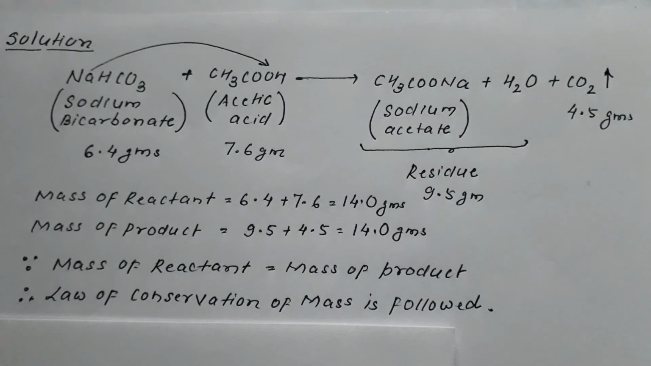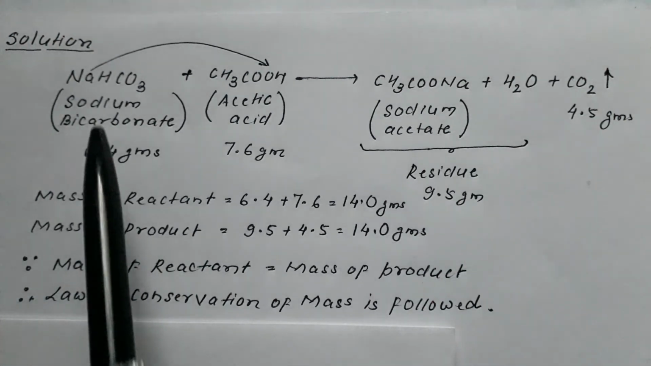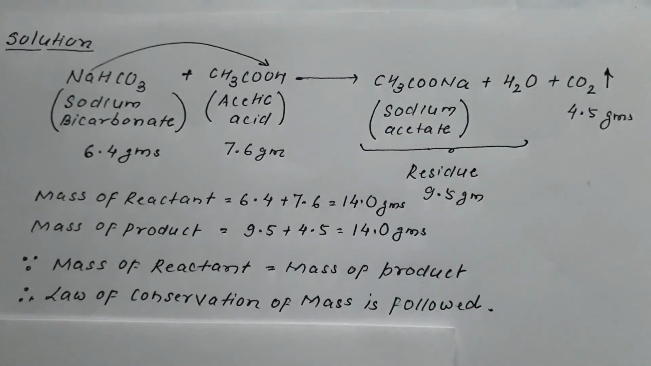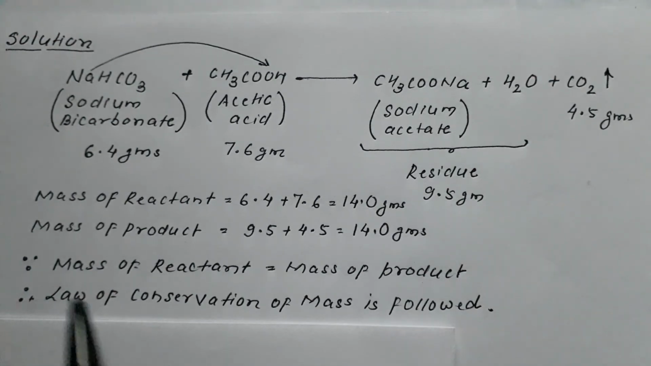So what we had to do, we were asked to prove that the law of conservation of mass is followed, but very important, we are required to write a balanced chemical equation. So we have written a balanced chemical equation. We have written their masses, and the masses get balanced. That is, the combined mass of the reactant is coming to be the combined mass of the product. That is, mass of reactant is equal to mass of product. Hence the law of conservation of mass is applicable. So this is how we solve the numerical based on the law of conservation of mass.